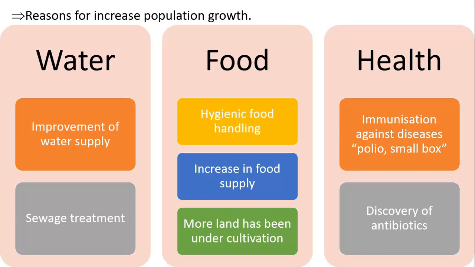Water, food, and health. So the improvement of water supply and the treatment of sewage water provided us with better water for our drinking and activities. So this made the resource available. Food. So we have hygienic food handling. We now handle our food more hygienically than before. Increase in the food supply. We will learn later how. And more land has been under cultivation. So we are making more of our food.